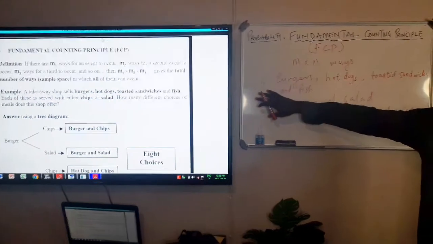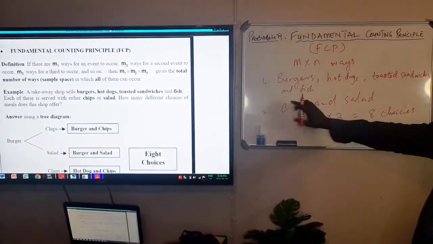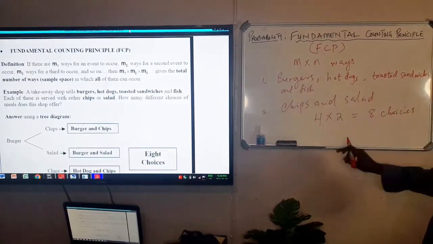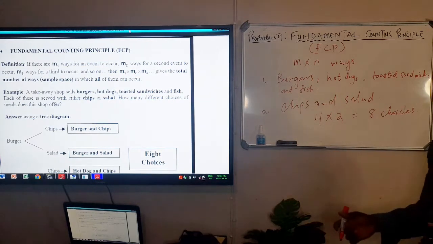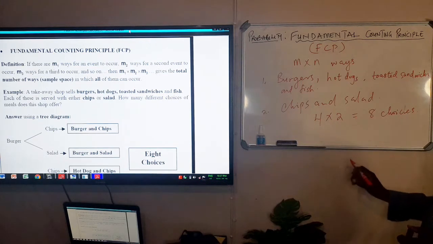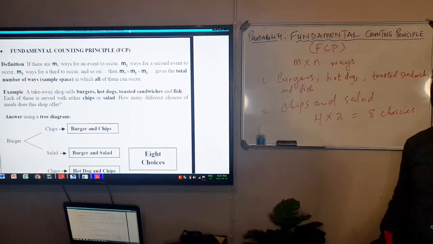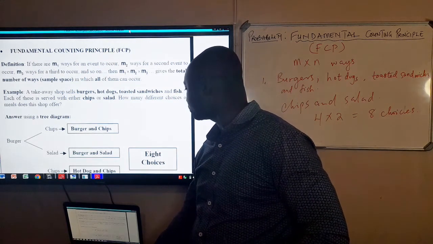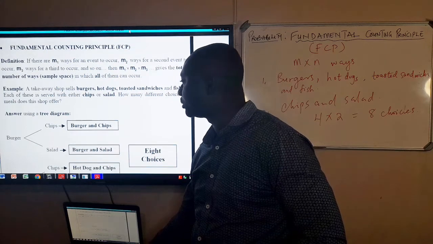If the takeaway shop is selling 4 different meals, and in each meal you can go with either chips or salad, then if they are asking how many different choices of meals the shop offers, you simply say 4 times the 2 that is given as another choice that you can choose from. Then your answer will be 8 choices. We are going to take a look at it on the screen here, so that we see how the arrangement of the choices happens.